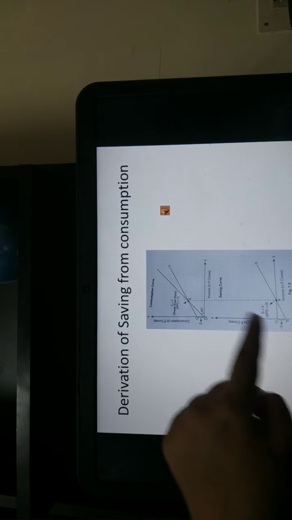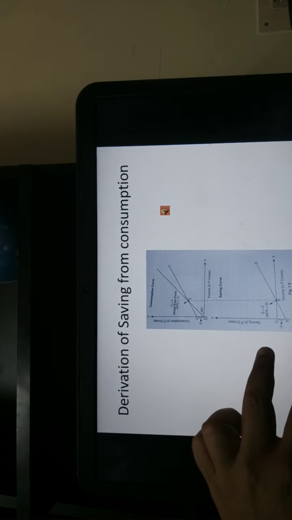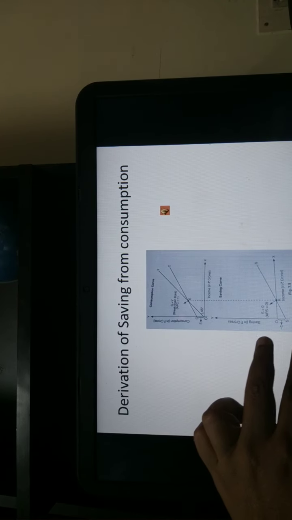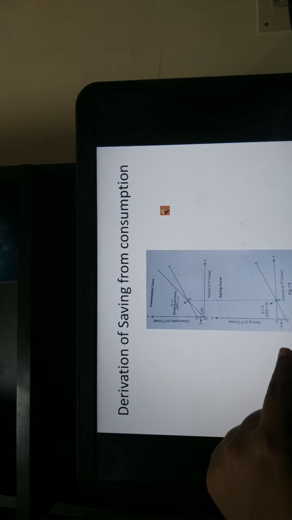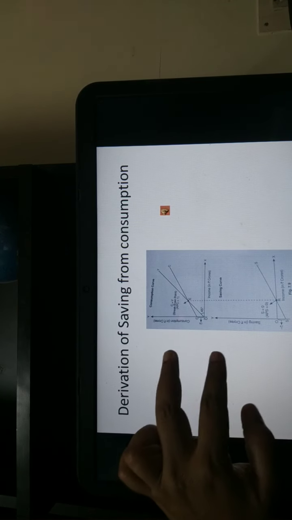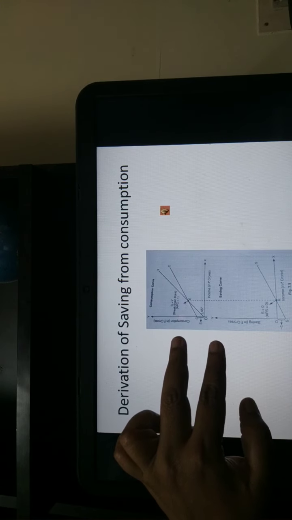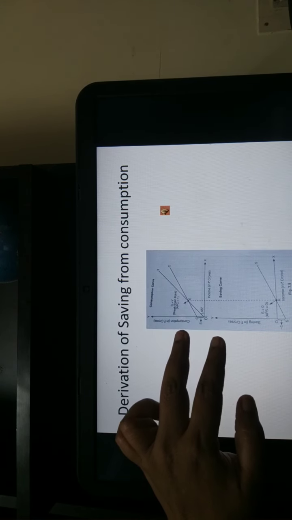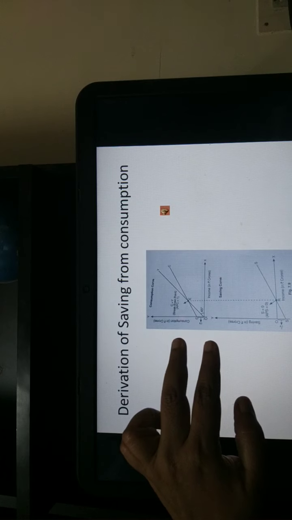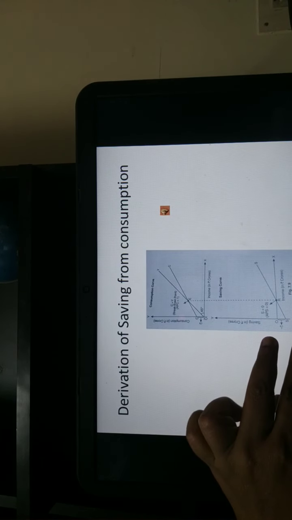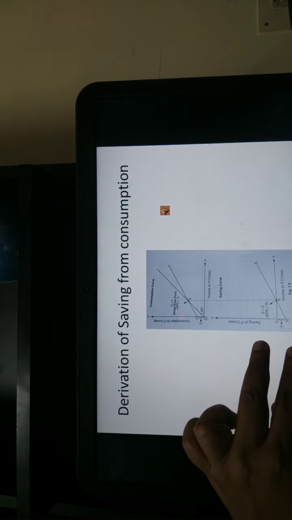This saving curve begins from the negative quadrant, indicating the presence of dissaving. So this minus C bar is simply equal to this distance C bar. In the first panel, the distance OC can be measured, and the same can be represented in the second panel to indicate this minus C bar, or the dissaving.